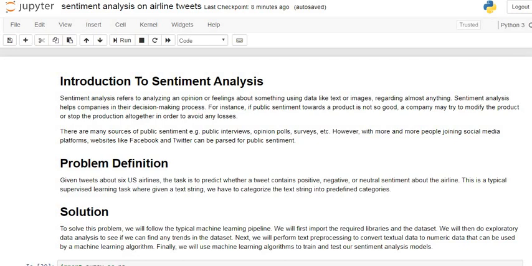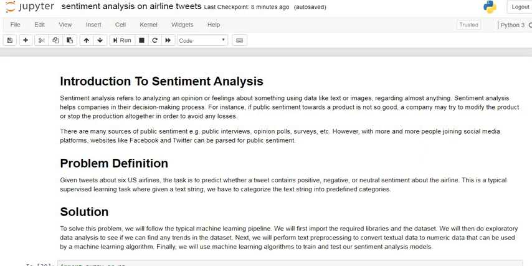So there are many sources of public sentiment for obtaining the data for sentiment analysis. These sources are, for example, public interviews, opinion polls, surveys, etc. However, with more and more people joining social media platforms like websites, Facebook, Twitter, it can be parsed for public sentiment. So we can take data from social media also for sentiment analysis.